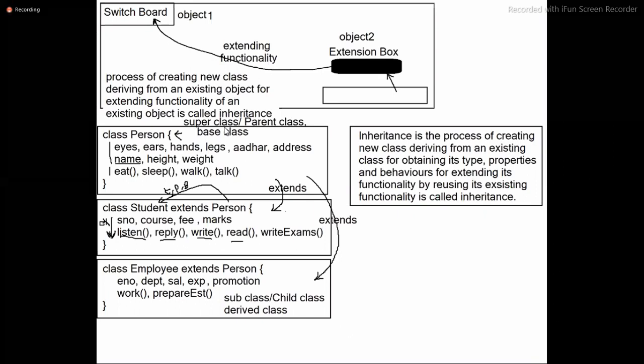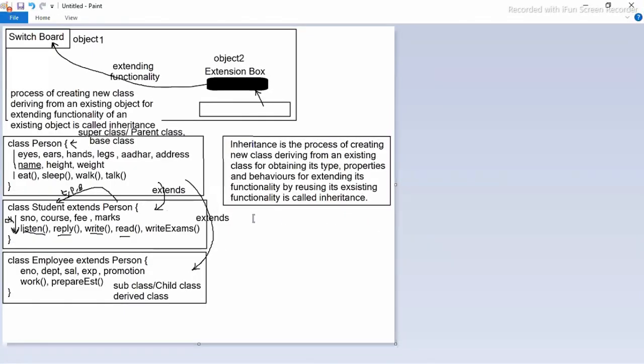If inheritance is meant for reusing, why is the keyword name extends? Why is the keyword not reuse? So the keyword itself is telling the purpose of inheritance. Inheritance's main target is creating subtype objects to extend the functionality of the existing object. Okay, then what is the main purpose of inheritance?